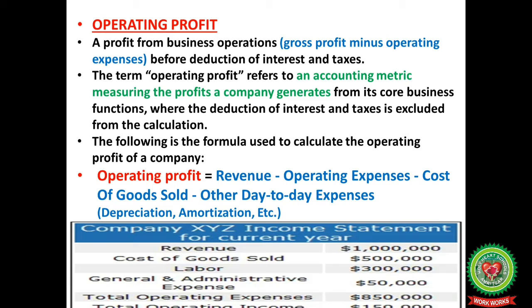The following formula is used to calculate the operating profit of a company. Operating profit equals revenue minus operating cost, minus cost of goods sold, minus other day-to-day expenses. Other day-to-day expenses may include depreciation, amortization, etc. Company XYZ income statement for the current year: let revenue be $1 million, cost of goods sold $500,000, general and administrative expenses $50,000, total operating expenses $850,000 and so on.